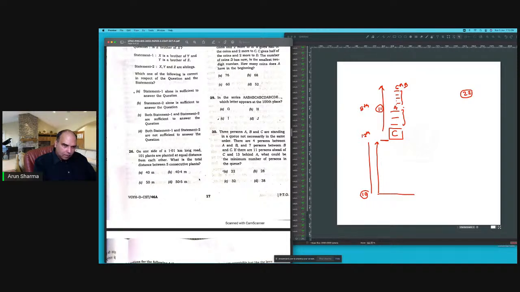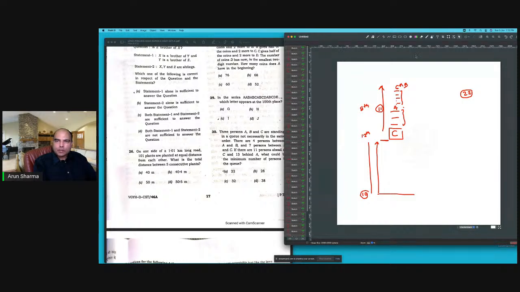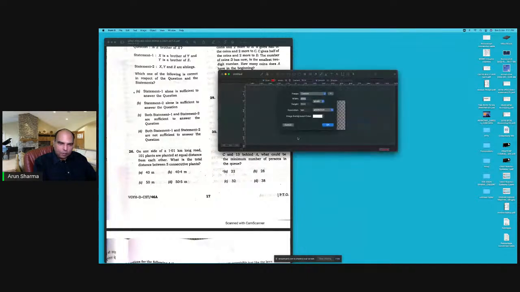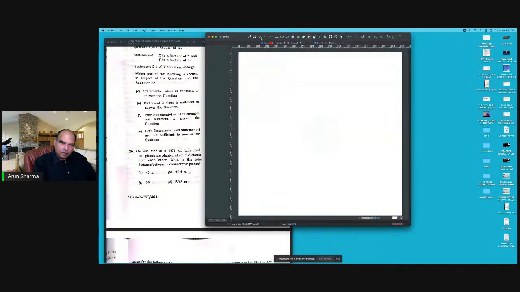Entertainment tells me that the answer to question 26 is 40.4. Okay, yeah, I think I made a mistake in this on 26th. Let me solve 26 for you guys. Thanks for pointing that out. Let me just resolve it. I'm not sure of the answer, I'll have to work it out.